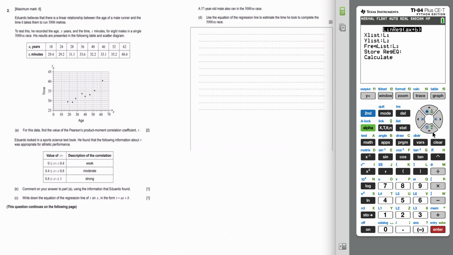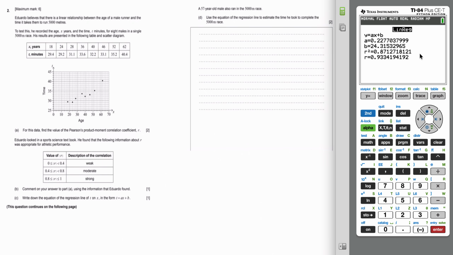Now the X list, X here, is given in list 1, that's where I typed it. The Y list, or we need to remember actually our variable is T, is given in list 2. And the frequency should be left empty. There's no frequency. And then we're going to go into calculate, and we can see there that we have the R value and the line of regression.